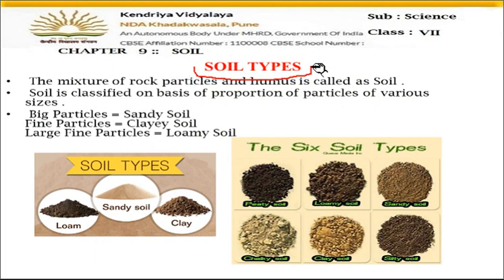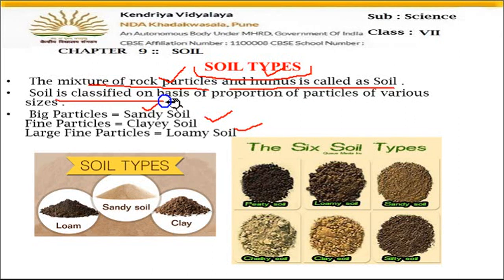How many types of soils can we see? So three different types of soils you have to study here: sandy soil, clay soil, and loamy soil. In short, you can say sand, clay, and loam. The mixture of rock particles and humus is called soil. Okay, now soil is a mixture. Soil has humus also, meaning the dead bodies of plants and animals, and soil has rock particles also, because soil is made up of rocks. So rock particles plus humus makes the soil.